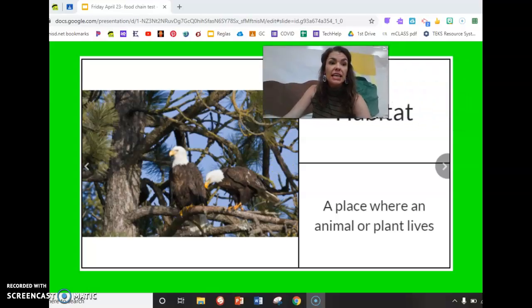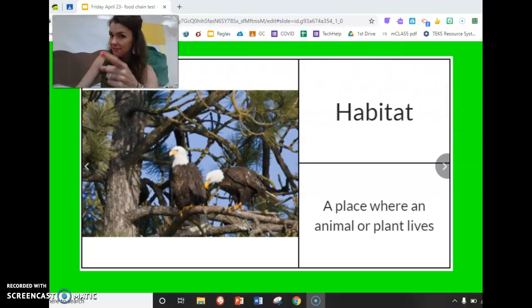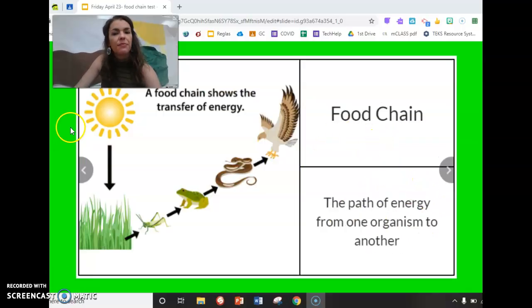Our next word is habitat. We have this eagle in its habitat of the tree where it builds its nest. A habitat is where an animal or plant lives.